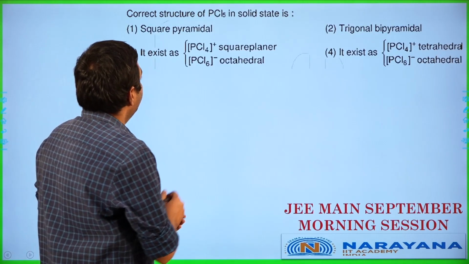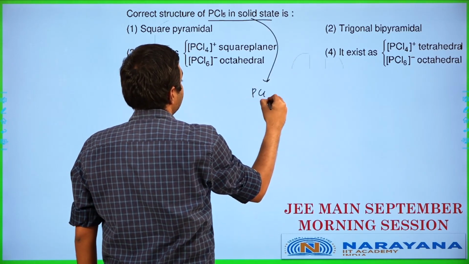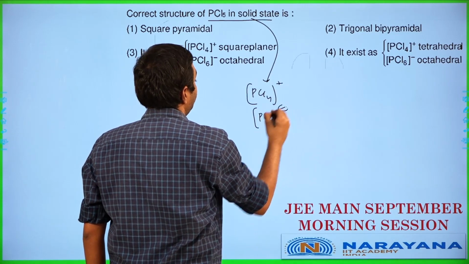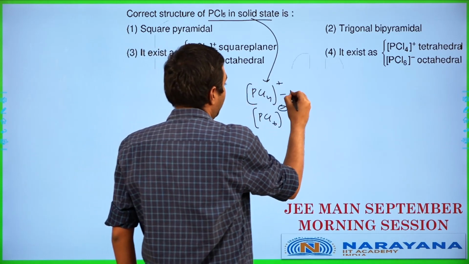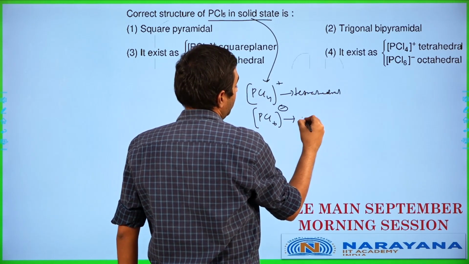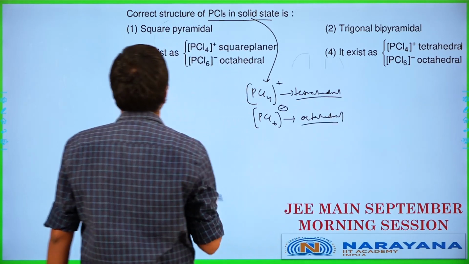Okay, correct structure of PCl5 in solid state. PCl5 in solid state exists as PCl4 plus and PCl6 minus. PCl4 plus is going to be tetrahedral and PCl6 minus is going to be octahedral. So let's check out which one matches.